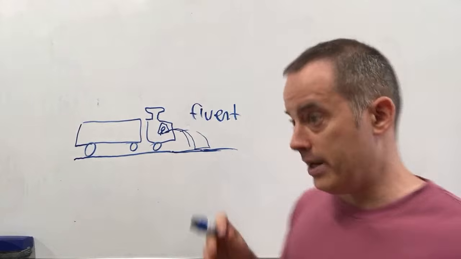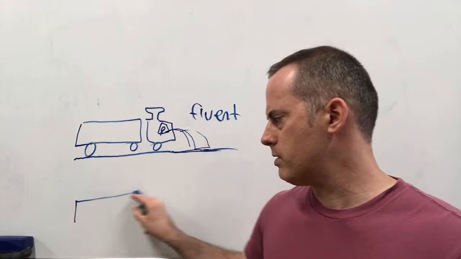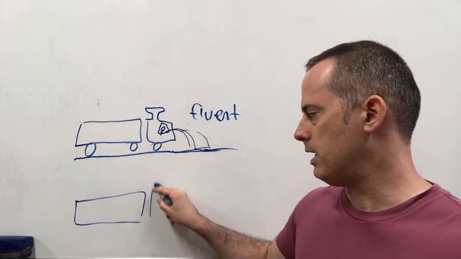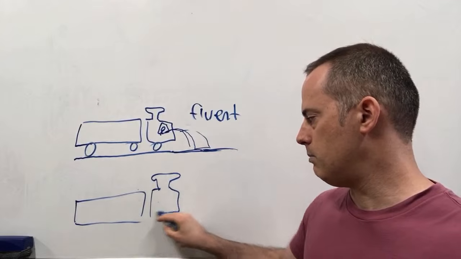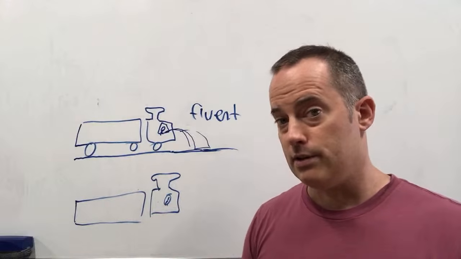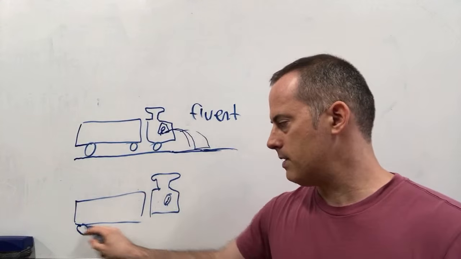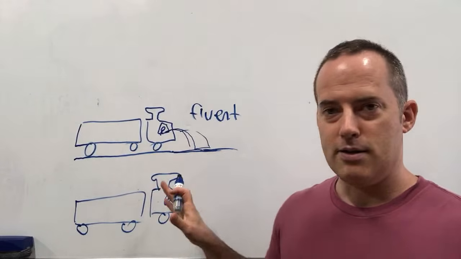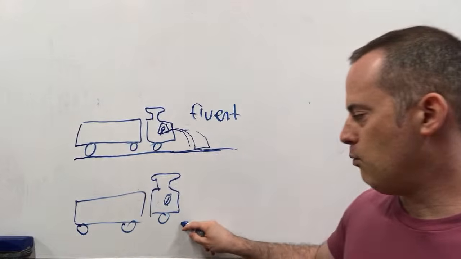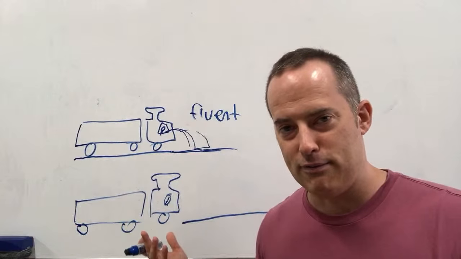Okay? Now, the opposite of this is what we might have for like a typical learner. So a typical learner has a train. It's like the same kind of train. We'll make another steam train like this. And the person is inside, so this is the English learner, or the learner of that second language. And the difference here is that this person is trying to, they get out of the train, and they want to go lay down a bunch of track first and then move the train forward.